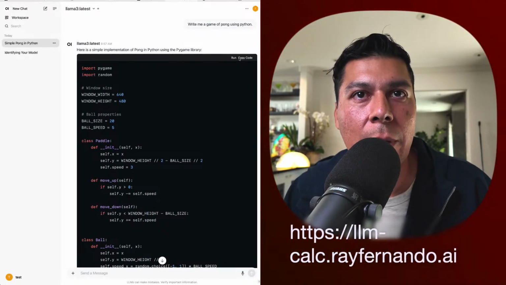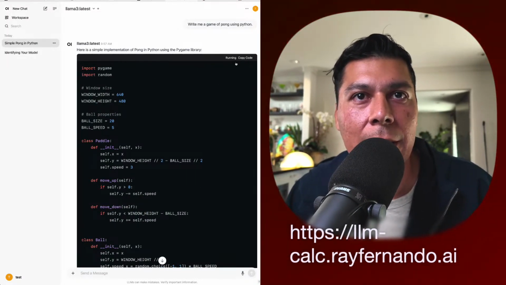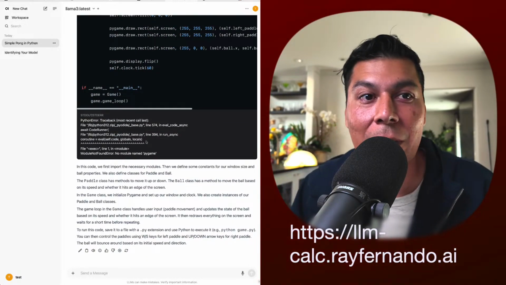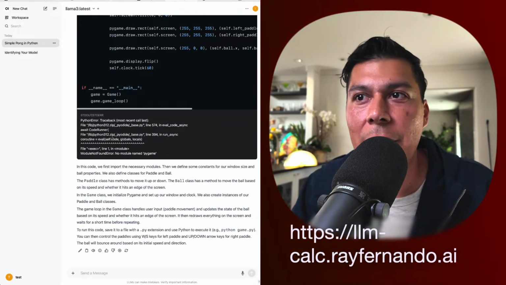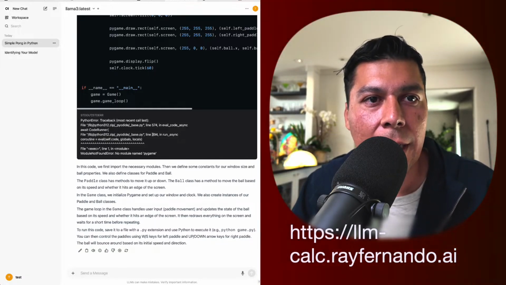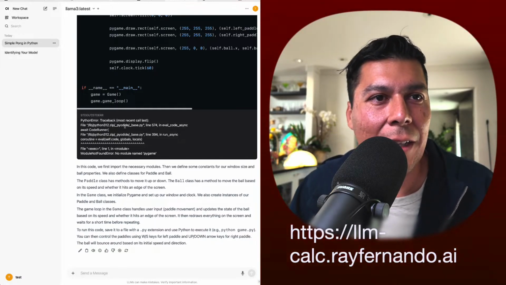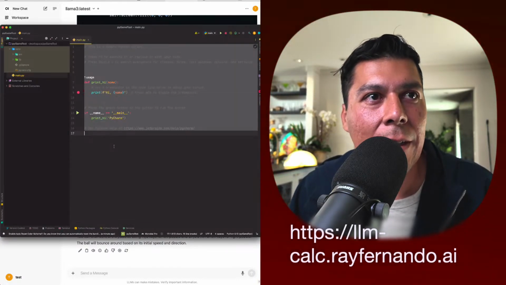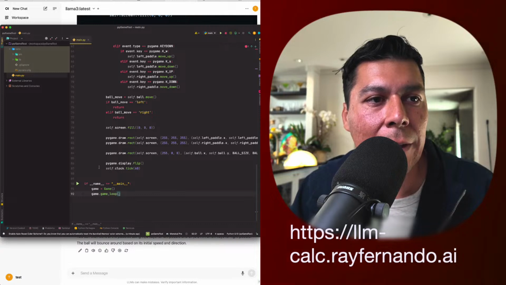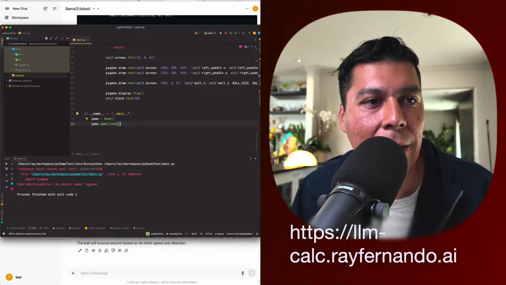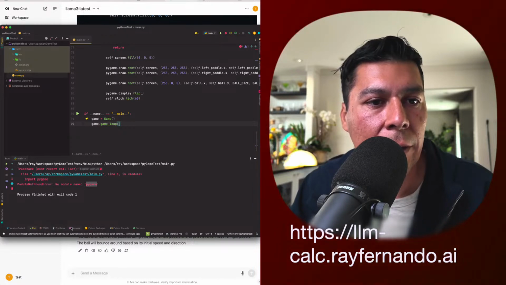Copy code. Wait, if I hit run, what happens? Running? No way. Oh, it tries to run the code on my computer, using a local version of Python that is in my /lib. It's failing to run, obviously, because I don't think I have Pygame installed on this specific version of Python. If I hit run, it's going to say, hey, you don't have Pygame installed, right?